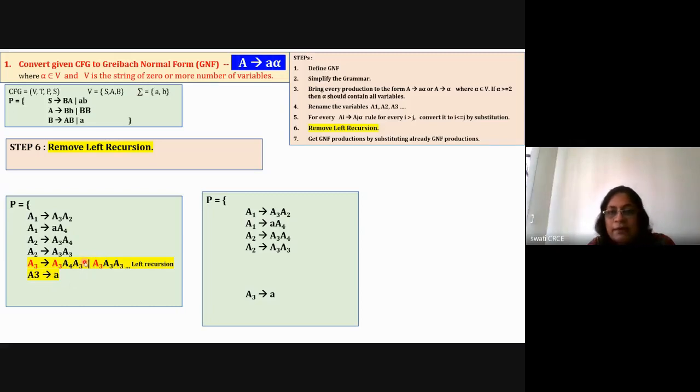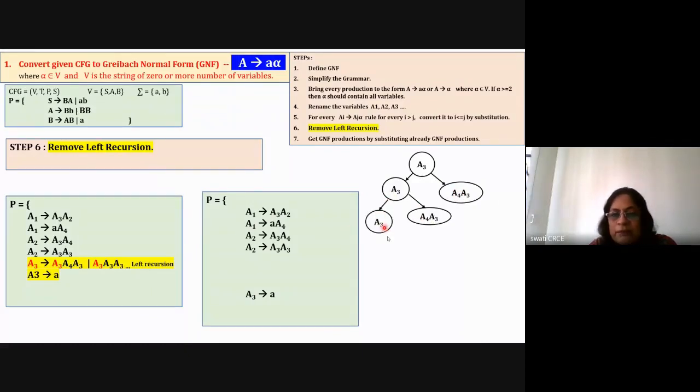So start creating the parse tree. I'm saying that A3 = A3. I'm taking this particular rule, the first rule. So A3 = A3 A4 A3. Again, you apply the same rule. So A3 = A3 A4 A3. Here you can repeat this for n number of times. And finally, to stop the recursion, you have to use small a.